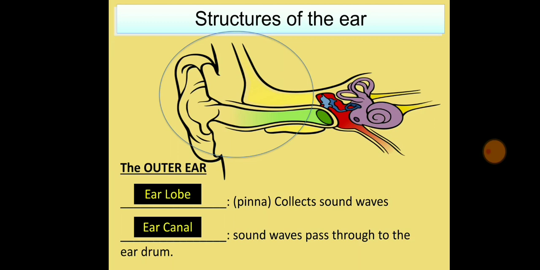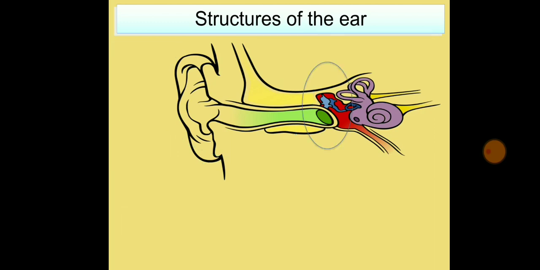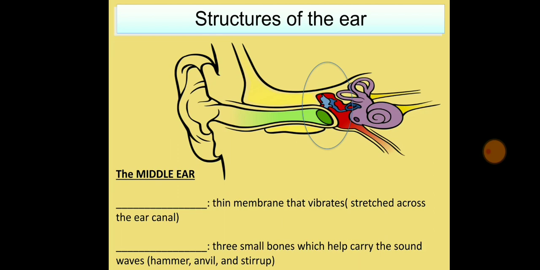Why is it in the curve shape? Because it captures the wavelength of the sound, so it will be easy to pass. Next is the middle ear. In the middle ear, the green and red portion, if you can see, that is the ear drum.